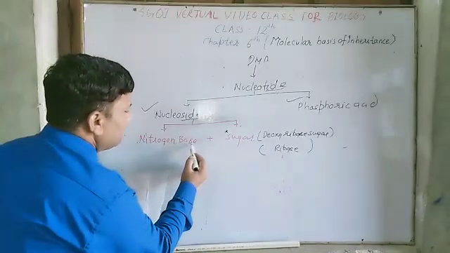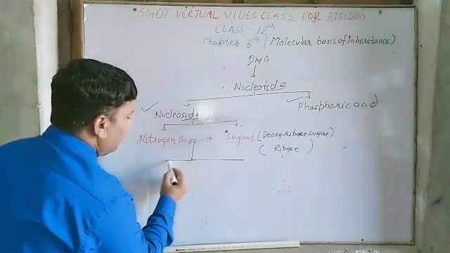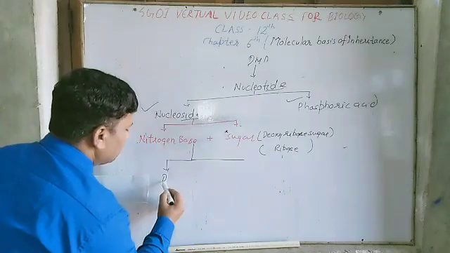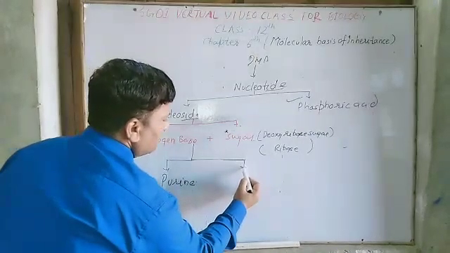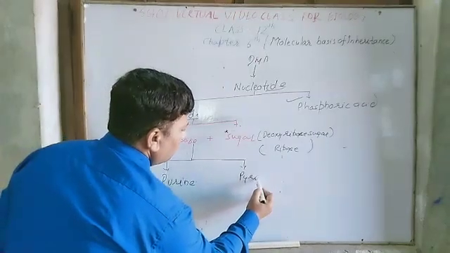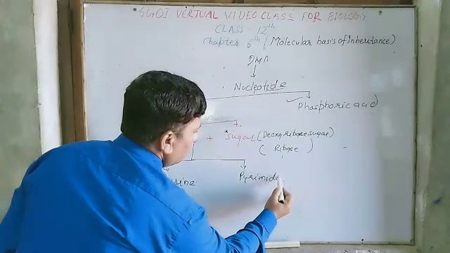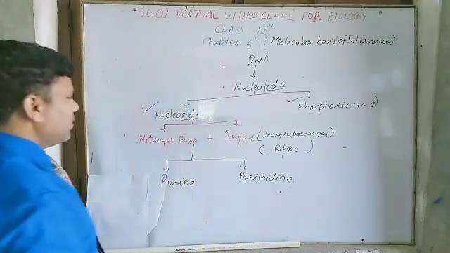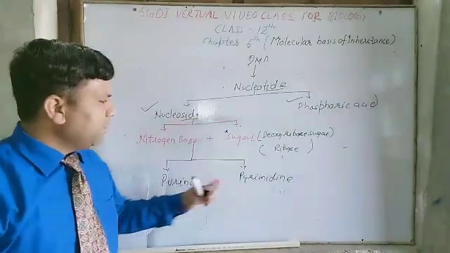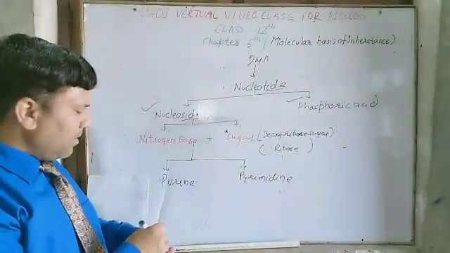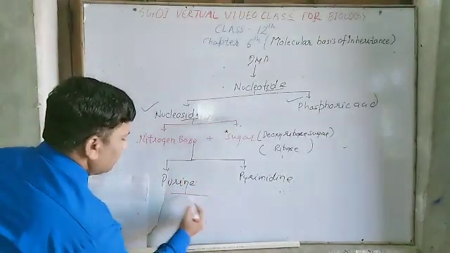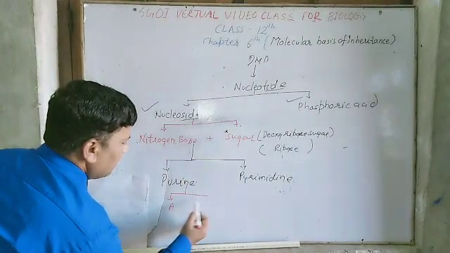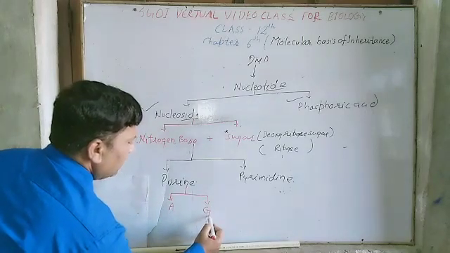This nitrogenous base is further divided into two parts. First is purine and second is pyrimidine. Purine is two types. First is adenine and second is guanine.